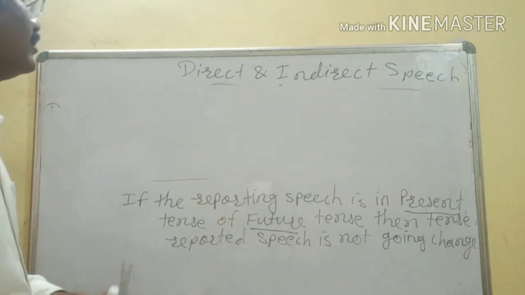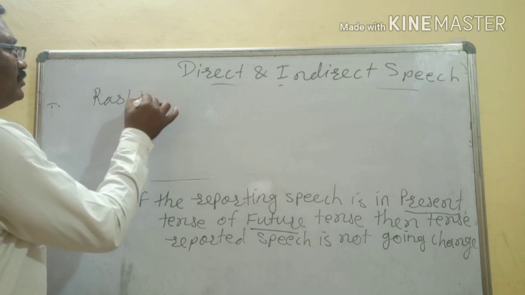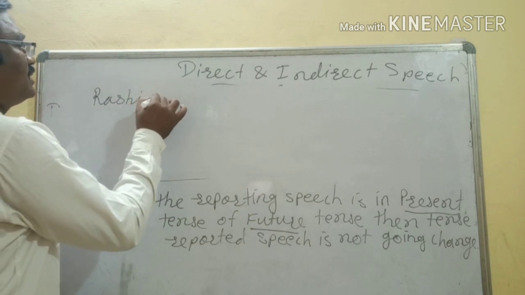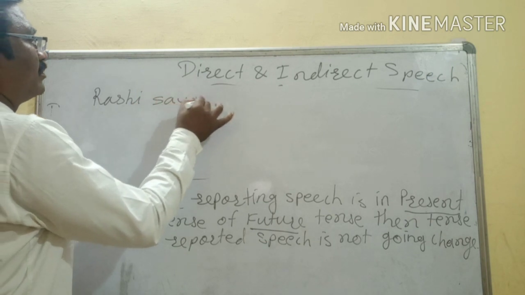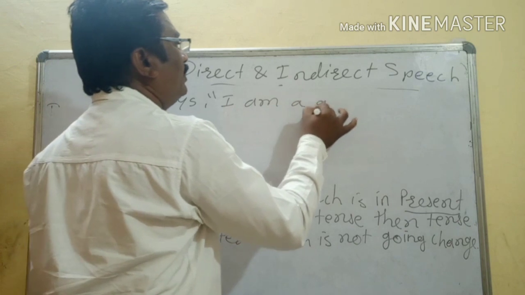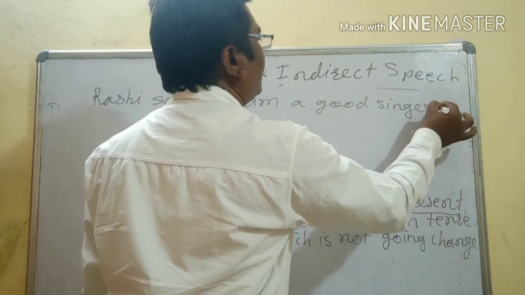We'll see. Rashi says, "I am a good singer." Suppose this statement is there.